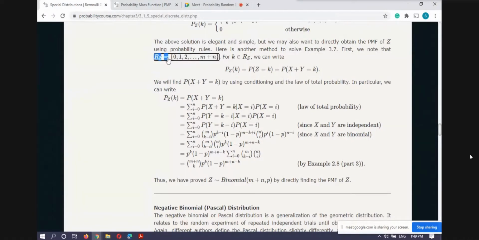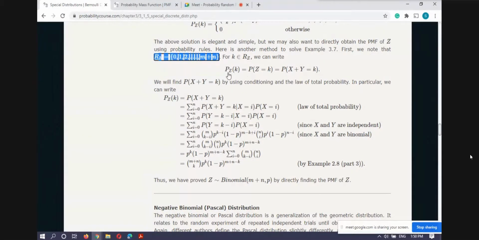This is the range set of Z, because X takes 0 to n and Y takes 0 to m, so their sum Z can take values from 0 to m plus n.